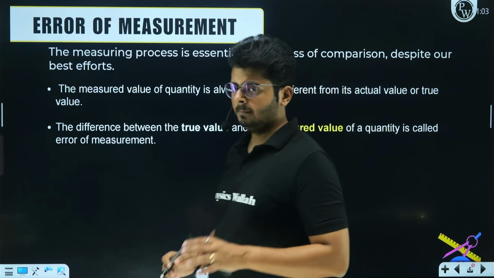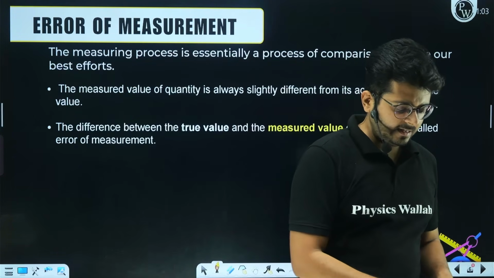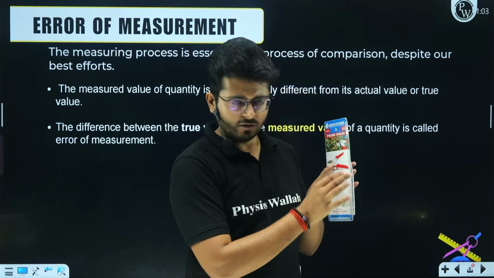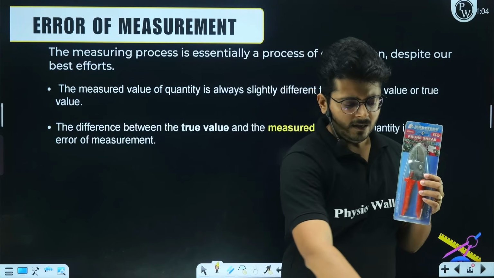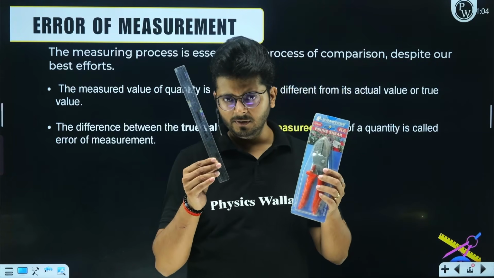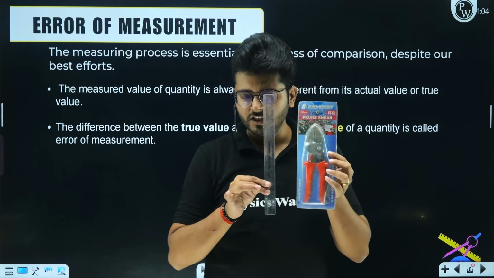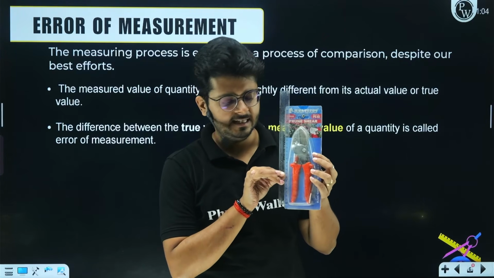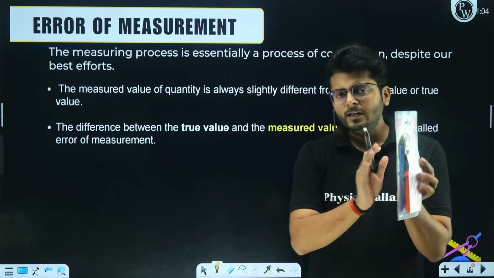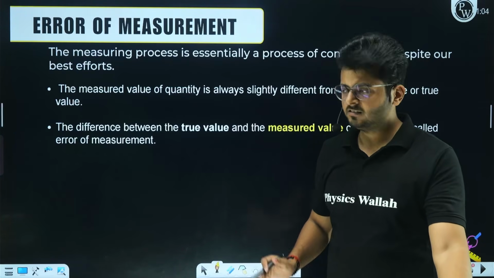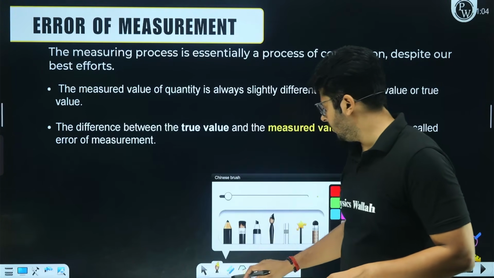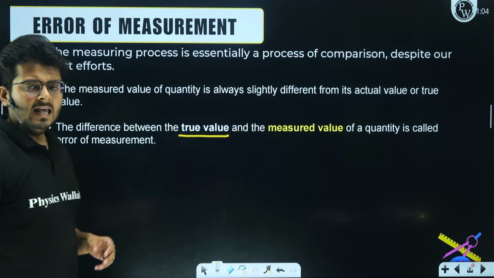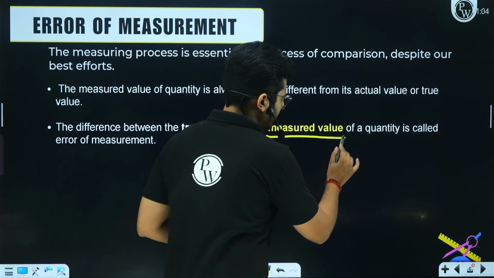What is that? Very simple thing. Imagine that we go to the market and buy this stuff. The actual length of this object is written behind the box. But still, you try a measuring tool, a simple scale, and try to measure it. So you just place it right next to it and try to take the measurement of this particular thing. The true value was written behind the box, and then you measured it as well. So there was some measured value.